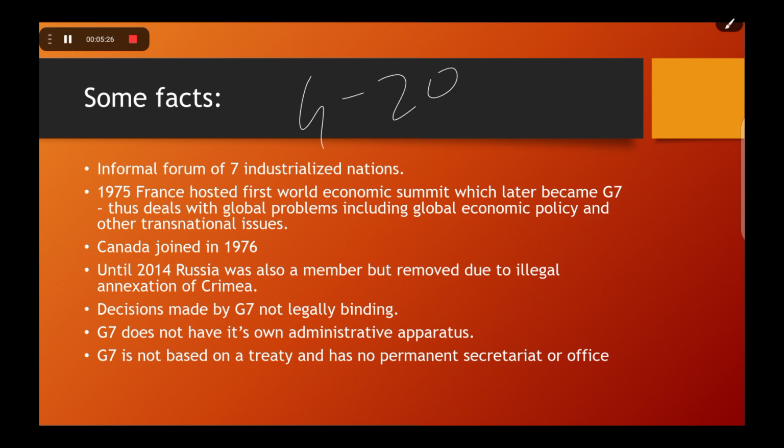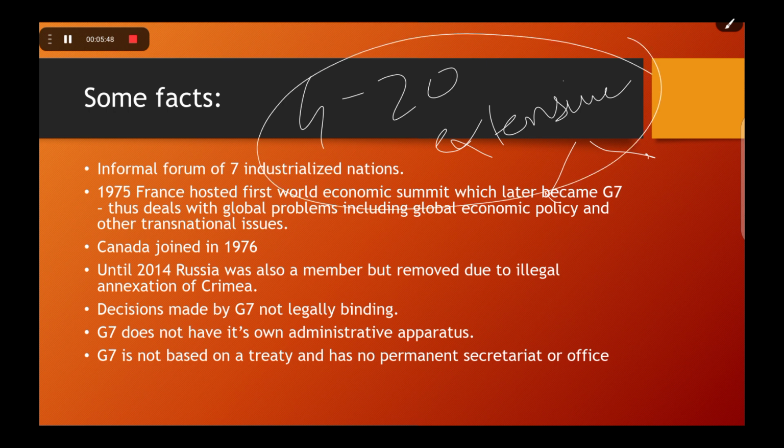G20 is a very extensive organization dealing with economic issues, financial governance, and there are two types of tracks, the Sherpa track and the financial track, and there are a lot of things that go on in G20. G7 is a simple one, does not have a very complex organization or administrative apparatus.